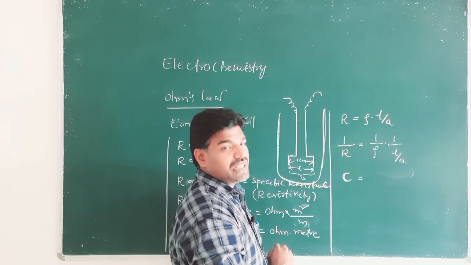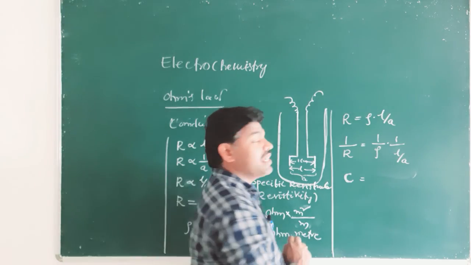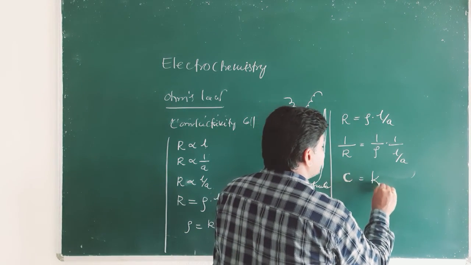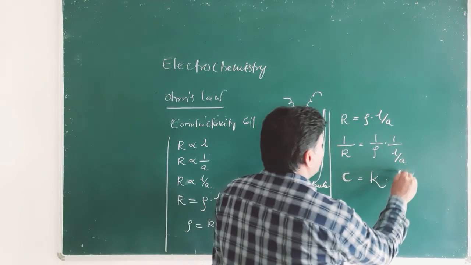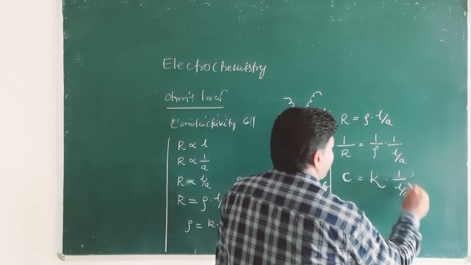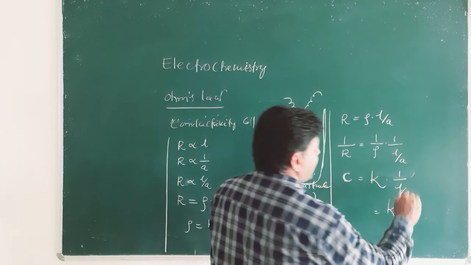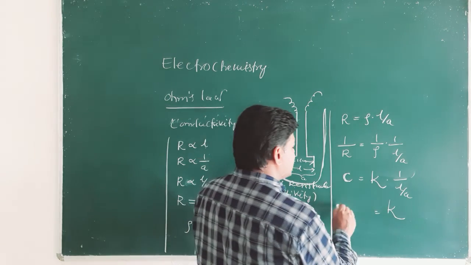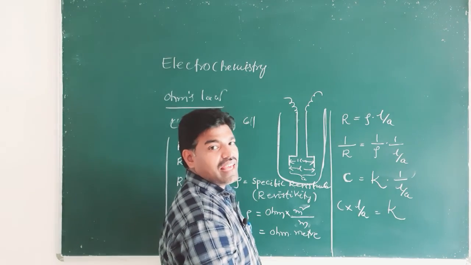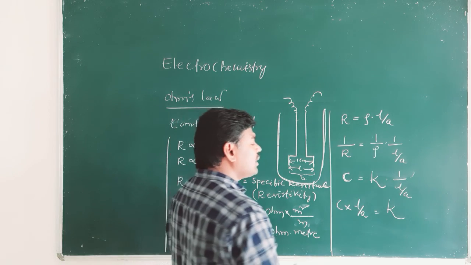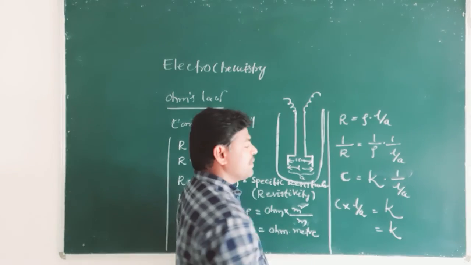The reciprocal of specific resistance is called specific conductance, represented by kappa, into 1 by L by A. So specific conductance kappa is equal to conductance into L by A.